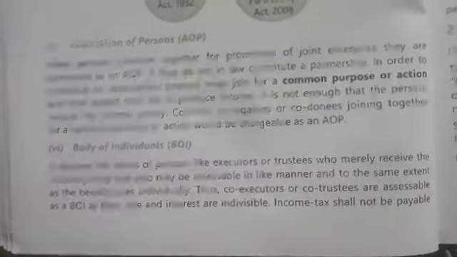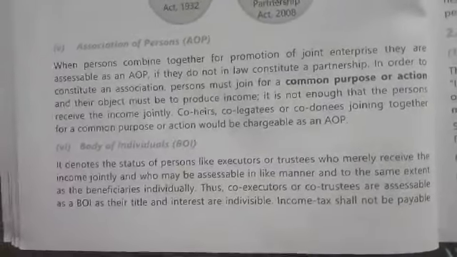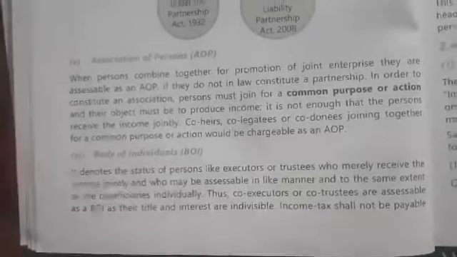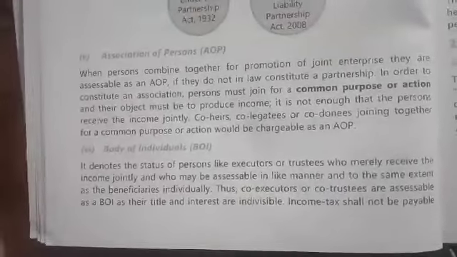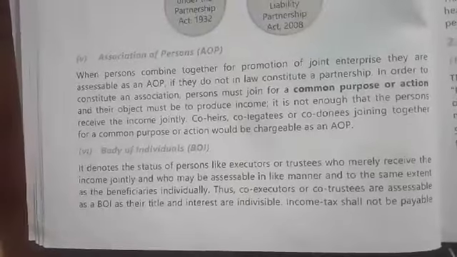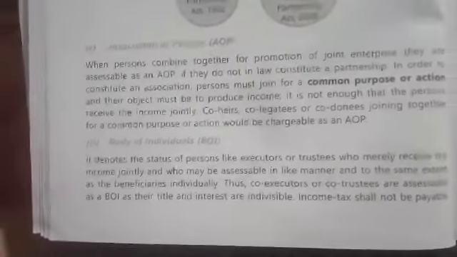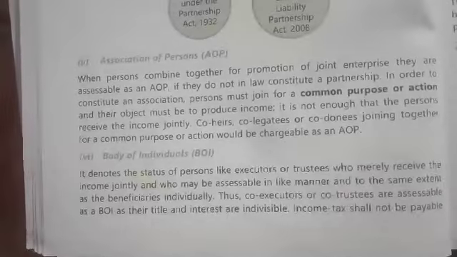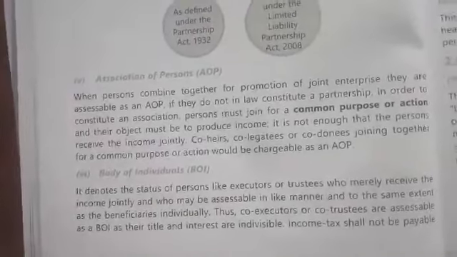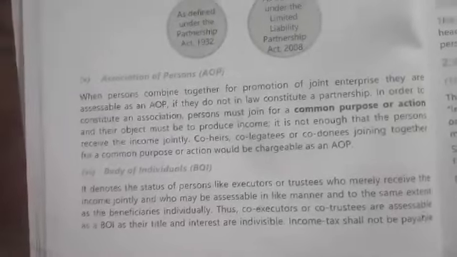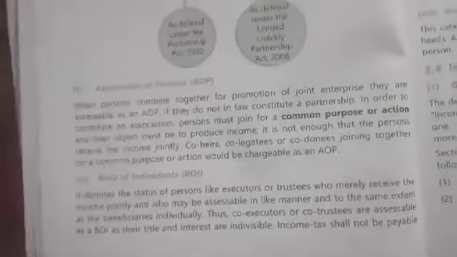So the income tax payable by the assessee in respect of the share of the income from the body of individuals will not be taken into consideration. Here, for the BOI, the share of the assessee's income shall be taxable in the hands of the BOI. Again, individually, the assessee is not liable to pay the tax.